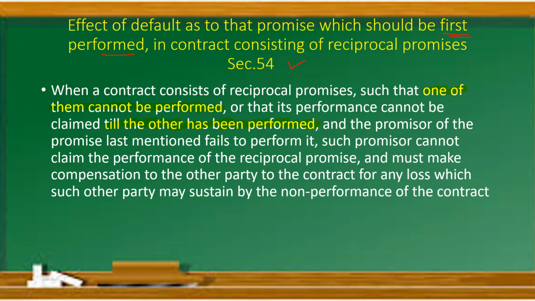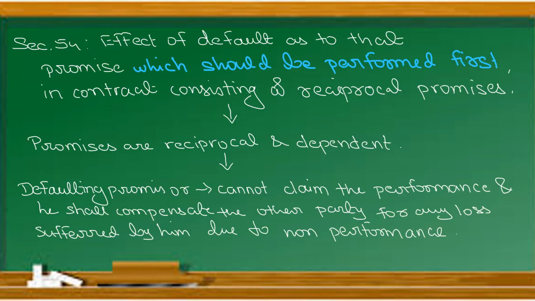And the promiser of the promise last mentioned fails to perform it, right? The basic act he has not performed. In such a case, such promiser cannot claim performance of the reciprocal promise and must make compensation to the other party to the contract for any loss which such other party may sustain by the non-performance of the contract. Let us see this with the help of an example. Okay, see. Effect of default as to that promise which should be performed first in a contract consisting of reciprocal promises.